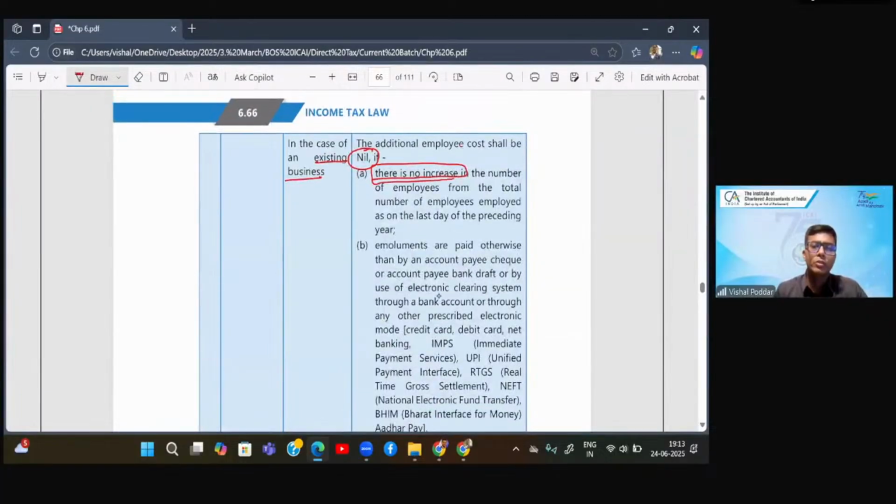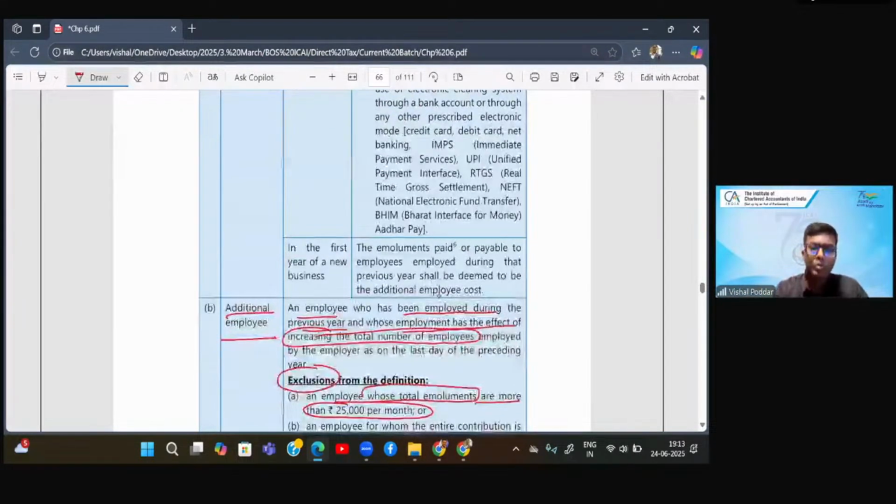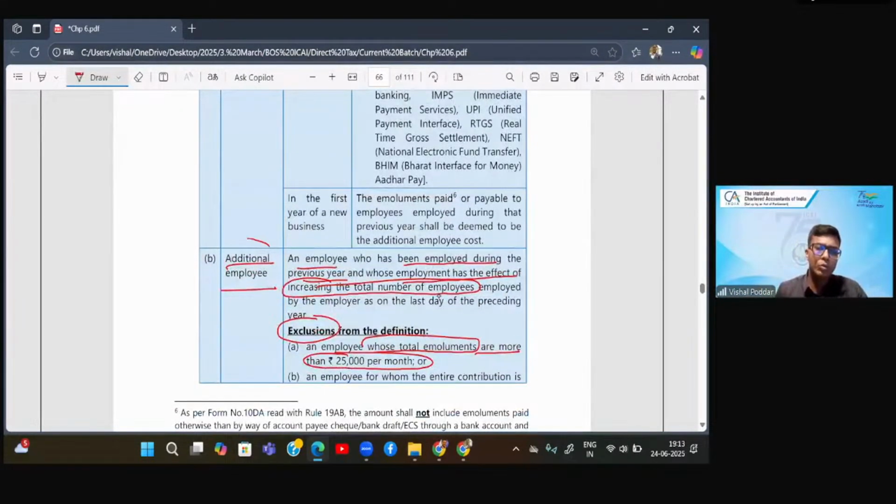So if there is no increase, your employee or additional employee is nil, so no deduction. Further to that, even if there is increase, so the number of employees has increased, but these employees should not be in the higher bracket of salary. In short, we will give you deduction where you are employing the lower grade of employees, mainly the worker class employees. That is only where this deduction is available.